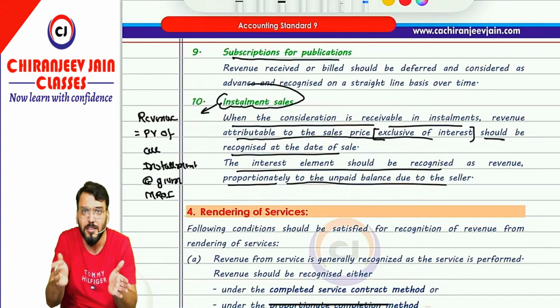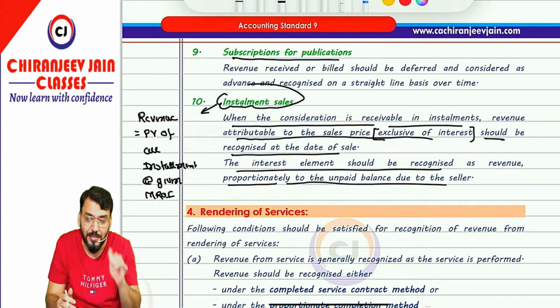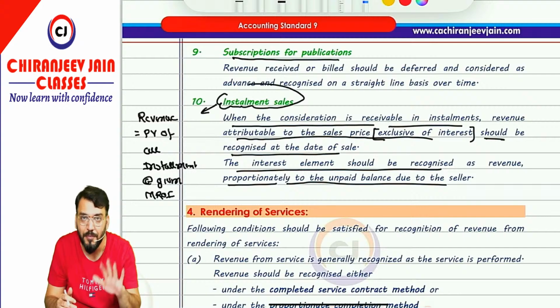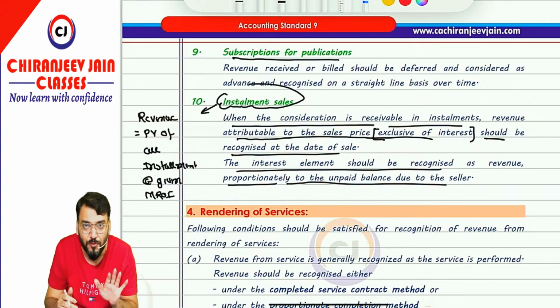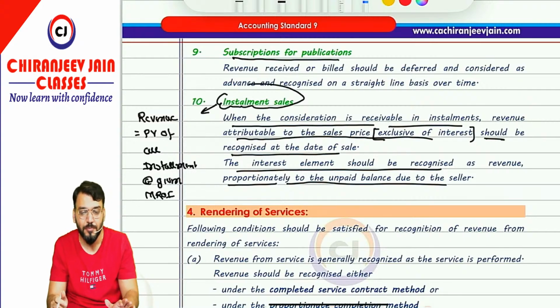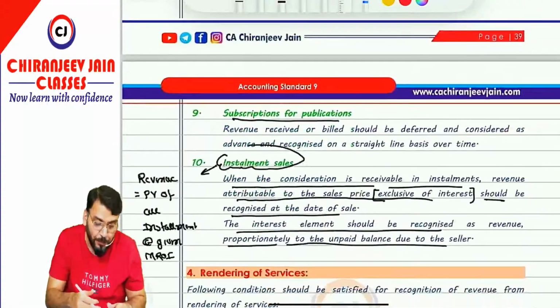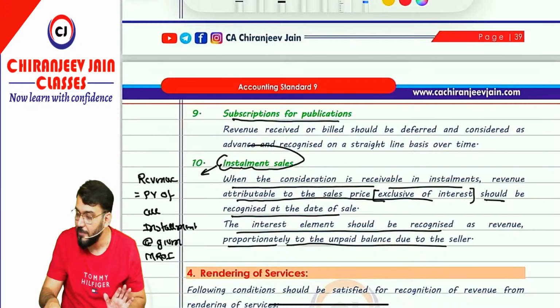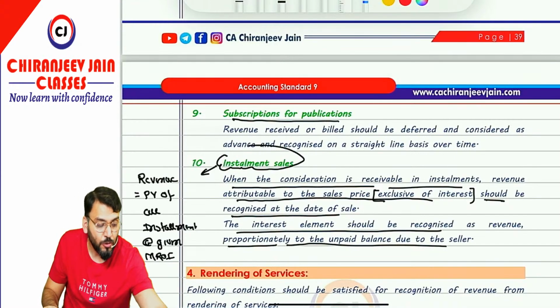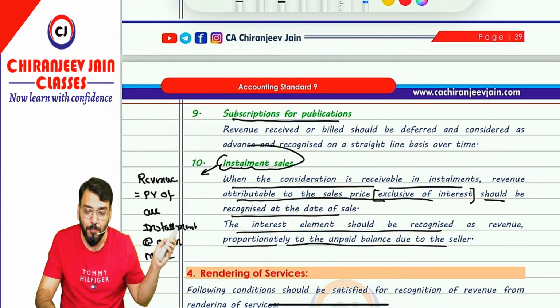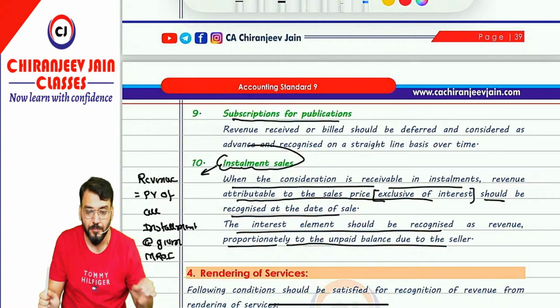Over the period of contract, this becomes the entire discussion about revenue arising from sale of goods. I hope you have understood, correct? Any doubt? So these all points, 10 points are very important from examination point of view. Question can be asked from these particular points. Chalega? Bolo.